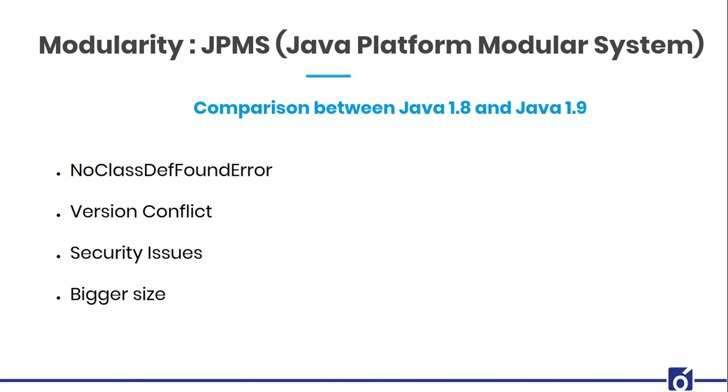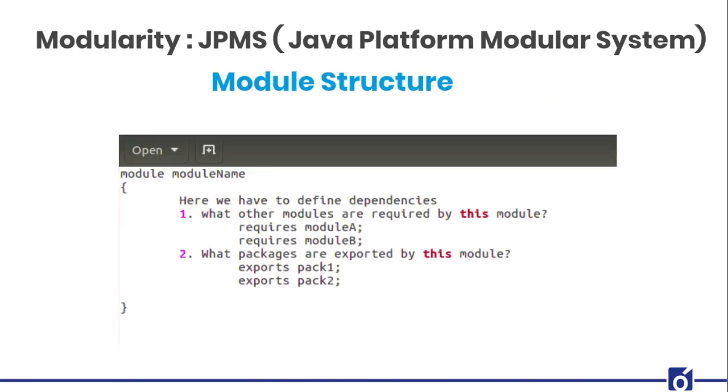How? I just showed you the module structure, right? So suppose I'm using a class, and the compiler will check whether that class is present inside the modules that I have specified inside my module-info.java file or not. Because at the beginning only I have specified that these are the only modules that I will be using. In case the class which I am using is present inside any of these modules, it's fine. If not, it will not even start the compilation. So there you go. There you have your resolution.